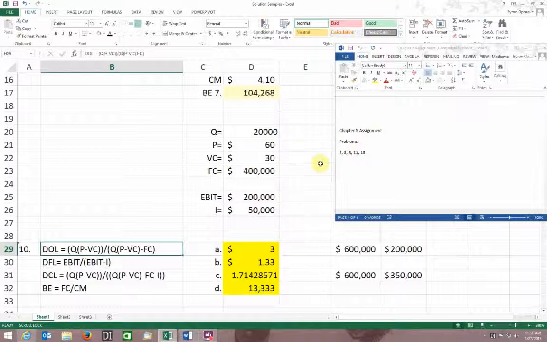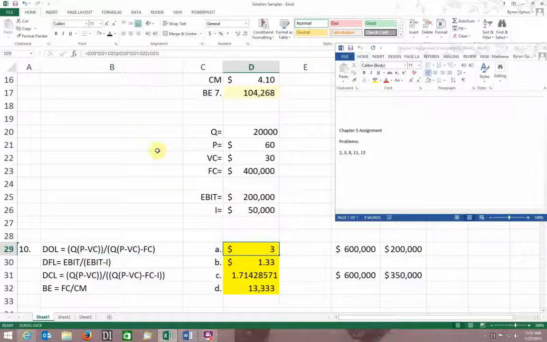Okay, so you could do it that way too, which would shorten this equation up. Okay, divided by the same thing, quantity times my contribution margin minus my fixed cost. Okay, so you can plug the whole formula in, which I did up here. I've got equal to quantity times, and you've got to get all your parentheses in the right place. So I'll do one of these and I'll show you.